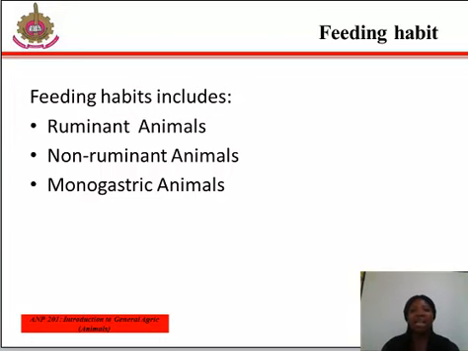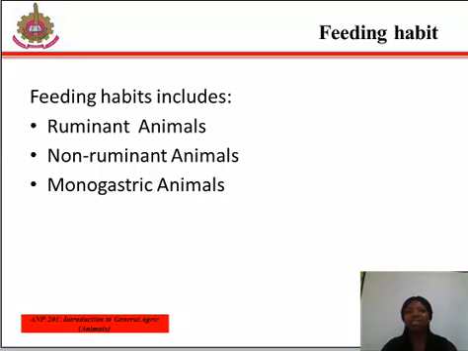Now, non-ruminant animals. These are animals that have simple stomachs. Mostly they feed on grasses and other materials, but they do not chew their cud. An example of this is rabbits. Lastly, monogastric animals. In this group, the stomach is relatively simple in structure and similar to that of man, without compartments.